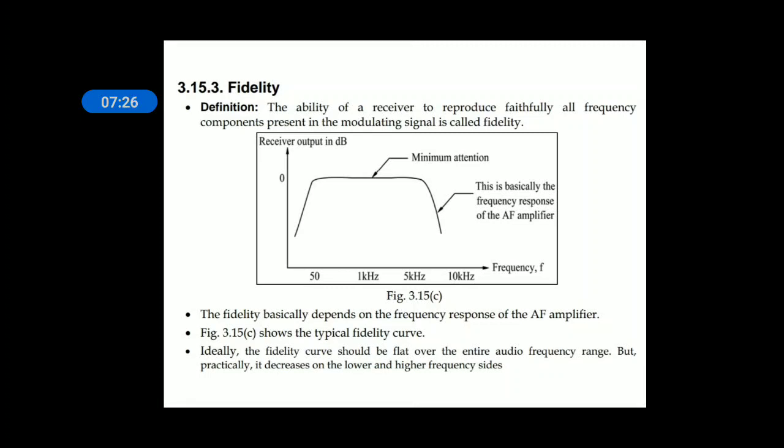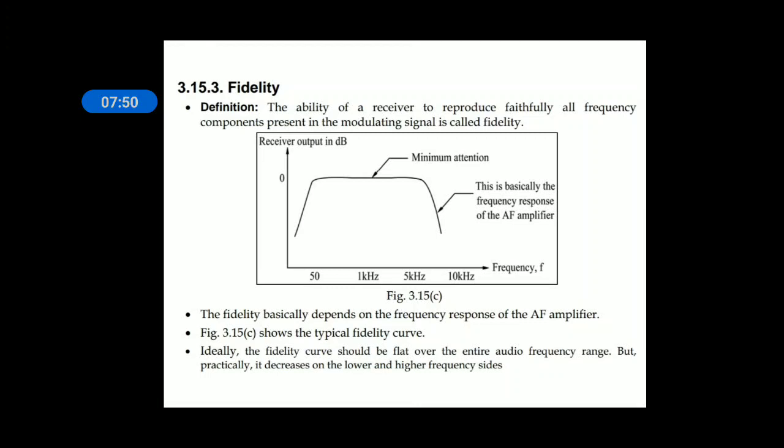So the receiver should be able to produce all the frequency components available in the modulated signal, as well as those present in the modulated signal at the transmitter. All the frequencies available in the modulating signal at the input of the transmitter should also be present at the output of the receiver. Then only does the communication become high quality.